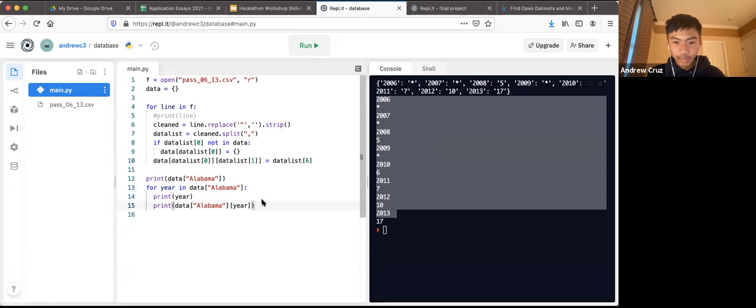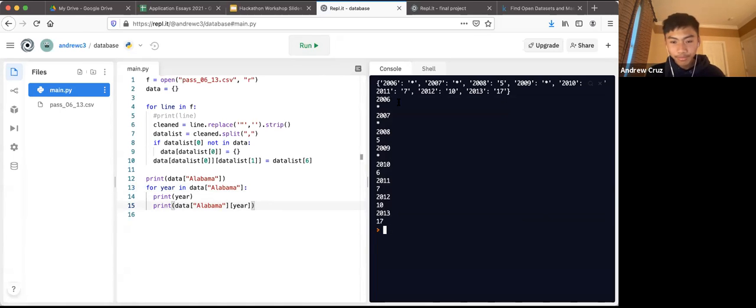So yeah, so far what we have is we take a little data, we print the year, and we print the corresponding value. And since we've tried another state, we know that our program can work for multiple states and not just New York, for example. So one thing I thought would be pretty cool is instead of having just a static number like 5 or 6 or 7 or 10 or 17, we could turn the corresponding value